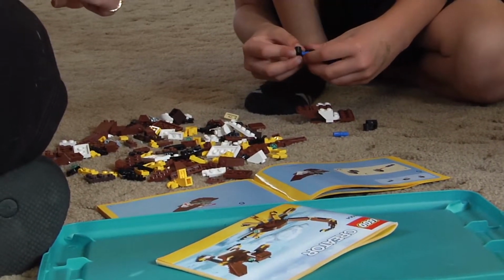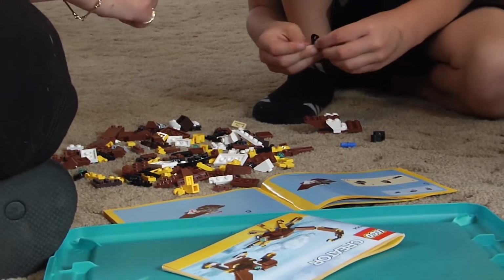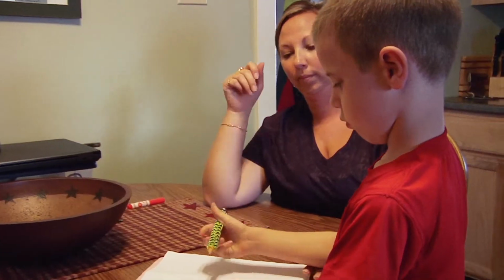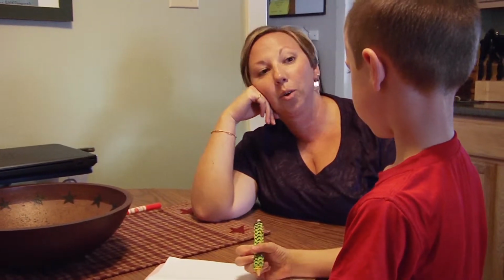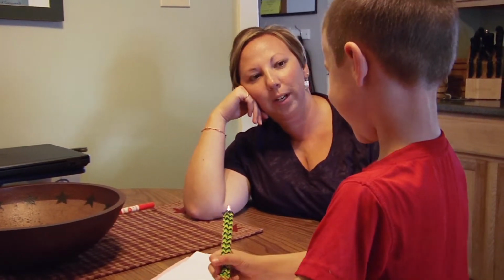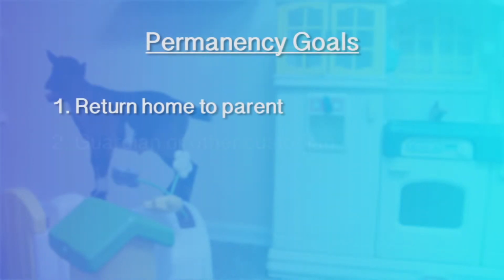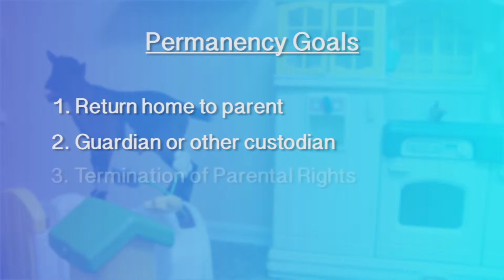The Child's Permanency Plan identifies a primary permanency goal. It also identifies a concurrent permanency goal, a goal that is under consideration at the same time as the primary goal. The concurrent goal is the backup plan if the primary goal is never achieved. Permanency goals range from return home to parent, guardian, or other custodian to termination of parental rights.